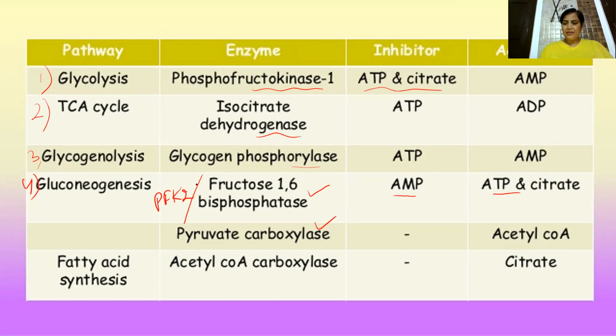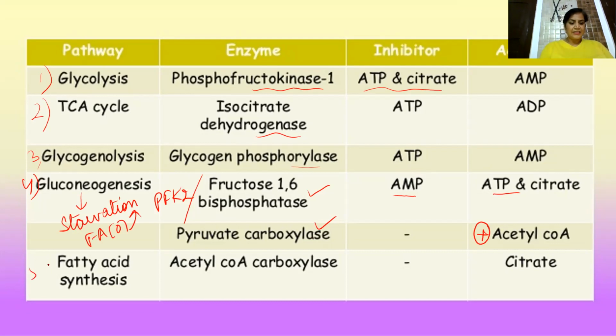Right? And then pyruvate carboxylase, you know, acetyl coenzyme A is an allosteric modulator of this. That is why we say gluconeogenesis is the major process during starvation, isn't it? So fatty acid oxidation also increases, which leads to acetyl coenzyme A, and this acetyl coenzyme A will promote gluconeogenesis.